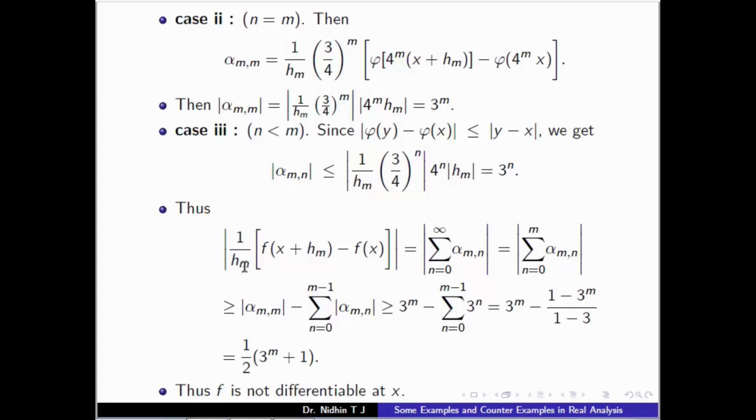So the modulus of this difference quotient is at least 1 by 2 times 3^m plus 1. As m tends to infinity, the magnitude of this term tends to infinity. So the limit as m tends to infinity does not exist, that is, f is not differentiable at x. We took x arbitrary and showed that f is not differentiable, so this function f is nowhere differentiable.